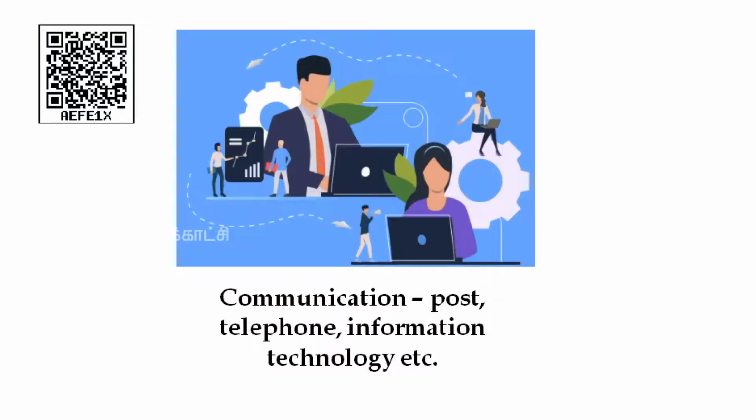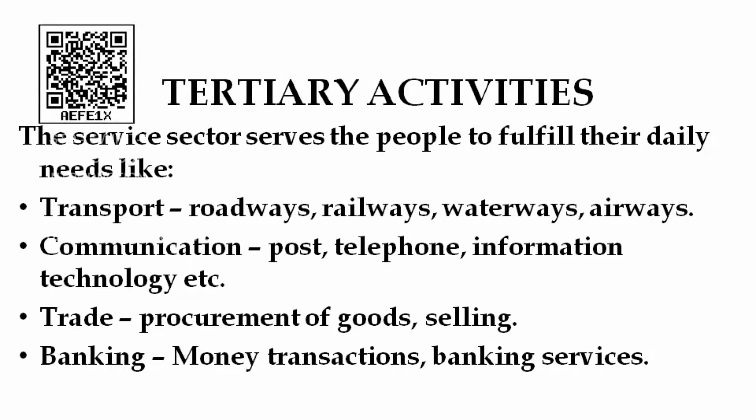Then you see the next category is communication, isn't it? Communication means it's clearly understood. Definitely there must be 2 people. A single person can't communicate with themselves, isn't it? They will talk in a different manner, isn't it? So, communication means what? You must need 2 people. Okay. So, this communication is divided as postal communication, telephone department, information and technology, the IT field, the fast developing field, isn't it? Through postal. The postal departments, inland post is there, as well as international level is there, telephone facilities, isn't it?